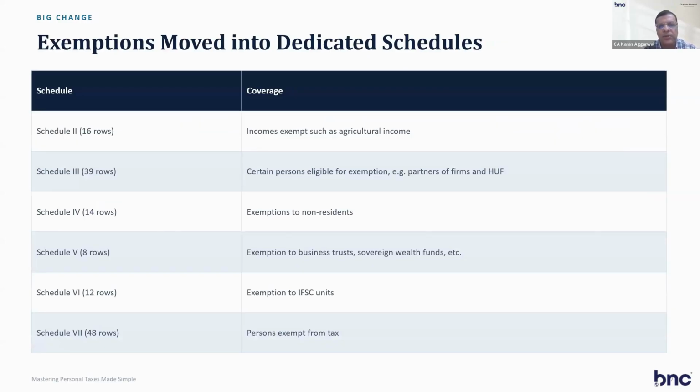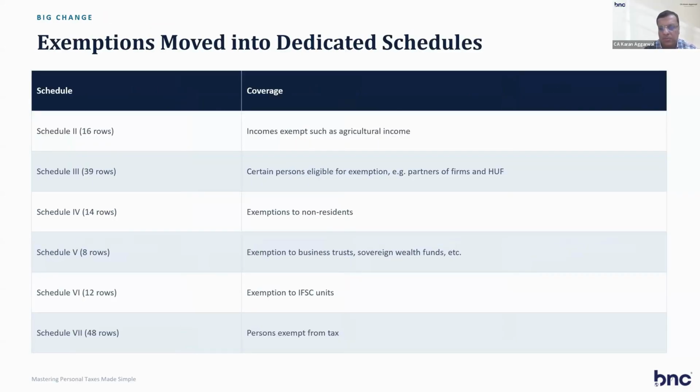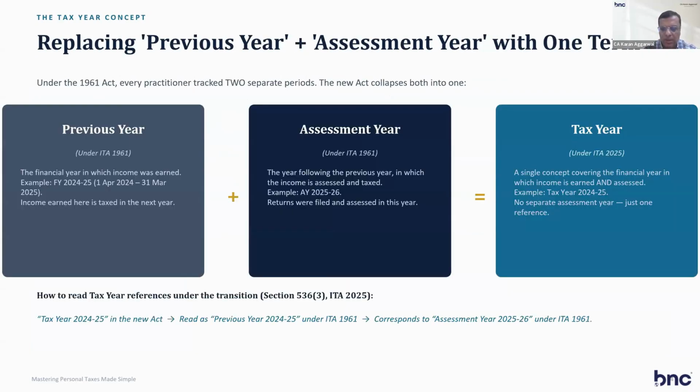So these are the exemptions moved into dedicated schedules. Agriculture income is moved into Schedule 2, and certain exemptions for non-residents have been moved into Schedule 14. There were many sections for non-residents; now they have made it into a schedule. So what has happened? 819 sections have been transformed into 536 sections in 2025. 511 rules have been converted into 333 rules, 399 forms into 190 forms, and 16 schedules. So a major revamp has been undertaken in the Income Tax Act 2025 to make it easy to read.